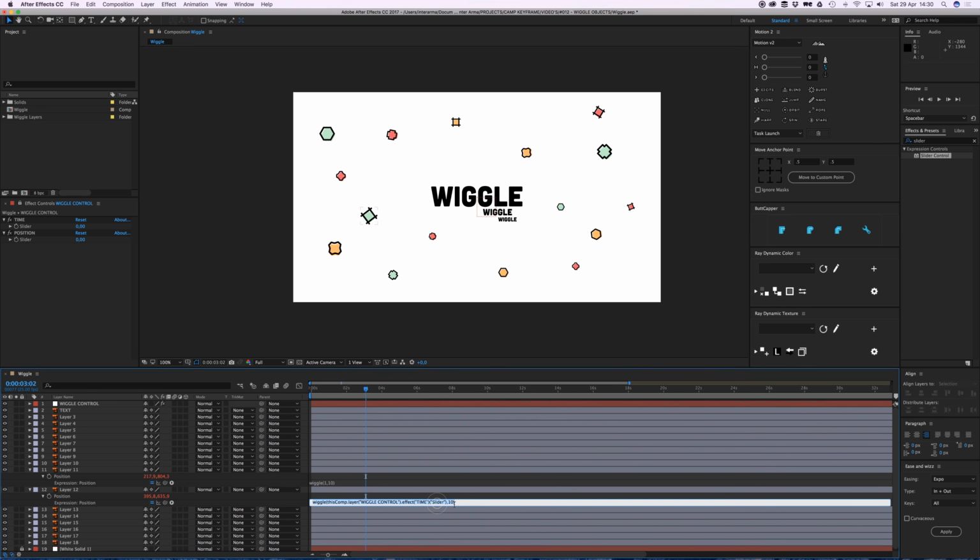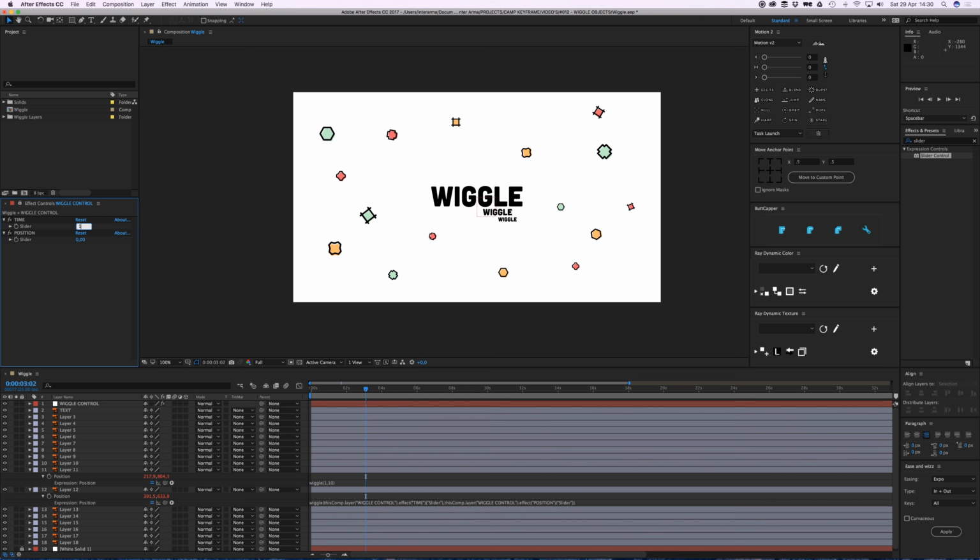Then I'll select the second one, go to the pick whip again and go to position. So if I change this to 1 and this to 10, now I can use these sliders on my null to control the wiggle for this object.